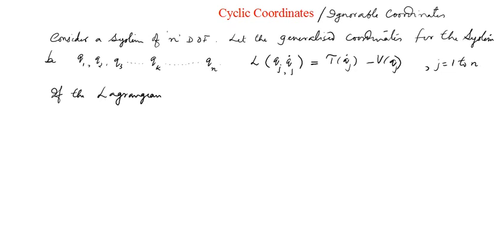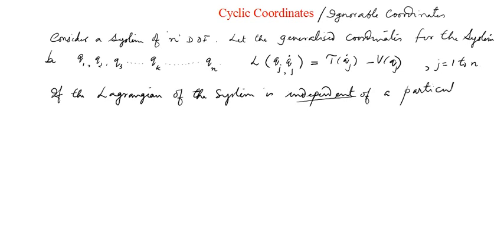If you see that the Lagrangian of the system is independent of a particular generalized coordinate, and this is something we have to be very careful about, independent means free from, it is independent of a particular generalized coordinate.